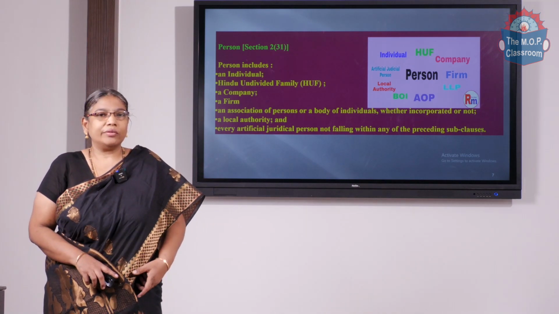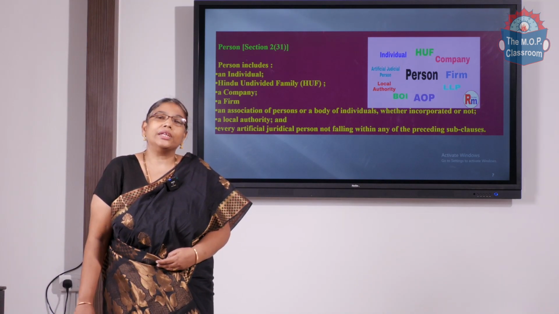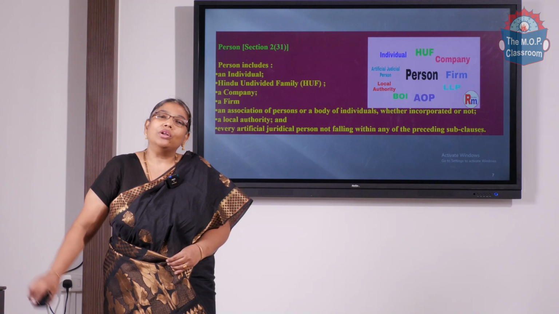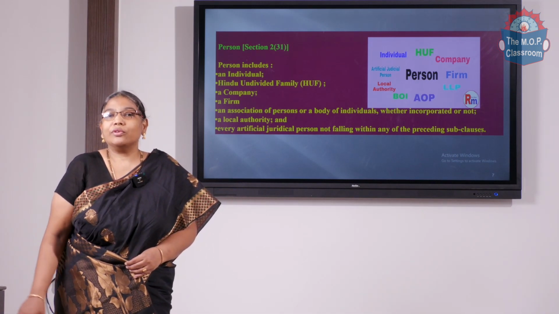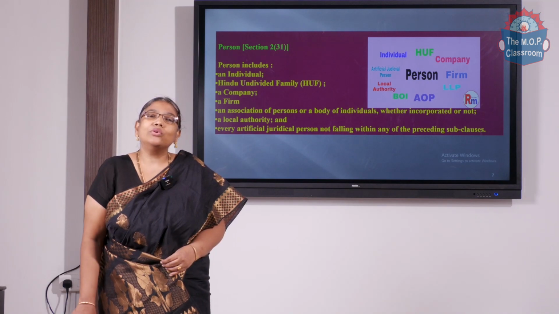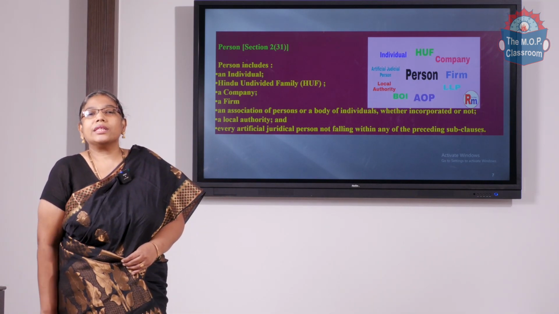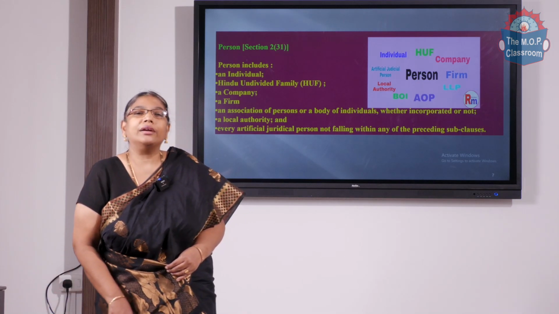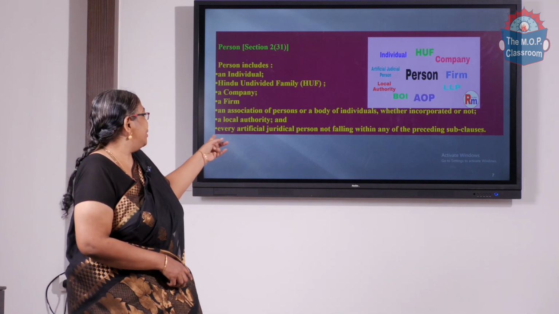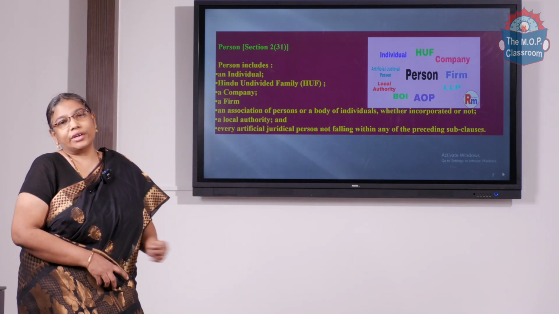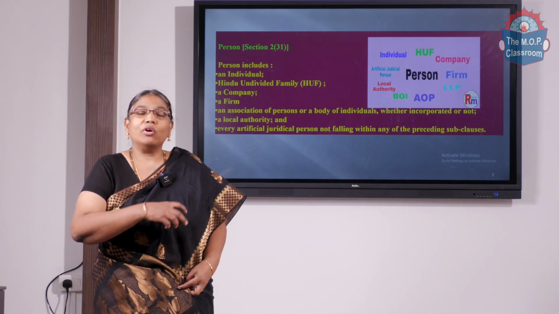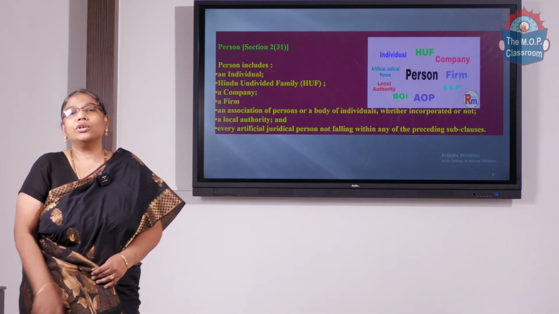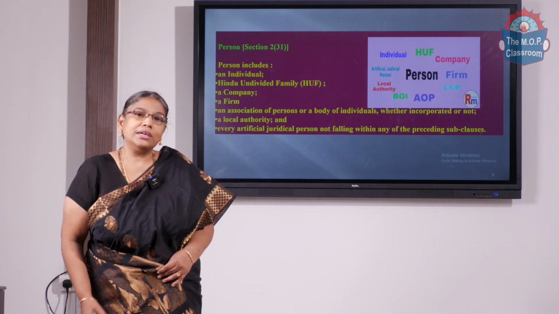Artificial juridical person actually refers to the people who, just to avoid the tax liability, simply claim that they were doing business with God and they pay a part of their income to God. That is how they claim exemption for that income. So the Act includes even the artificial juridical person. For example, you say you do business with Lord Krishna and offer his share. Lord Krishna will also be taxable under the Act, and he will be liable for the tax under this category, artificial juridical person. Now you can understand better why these persons are to be defined under the Act. Okay, so you have learned so far the definition of assessee, assessment year, previous year, and the definition of person.